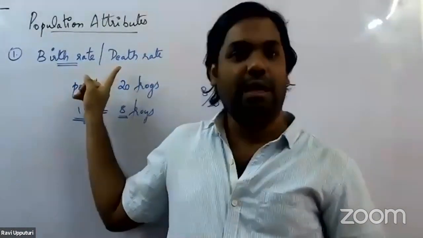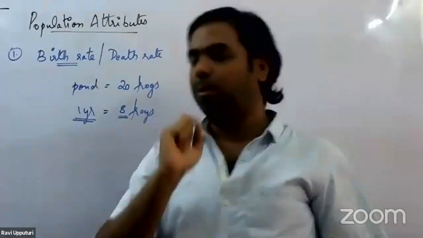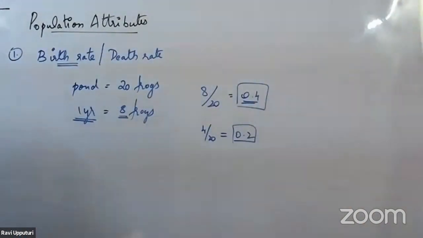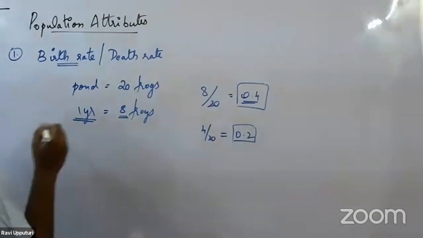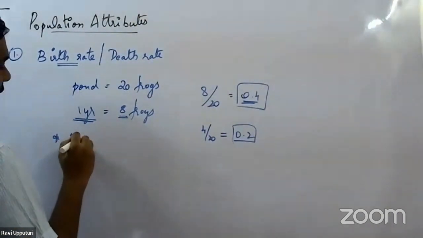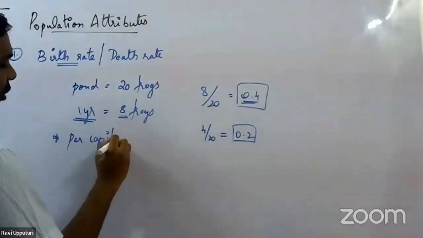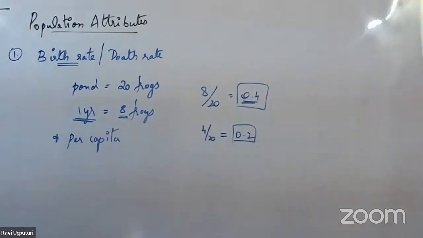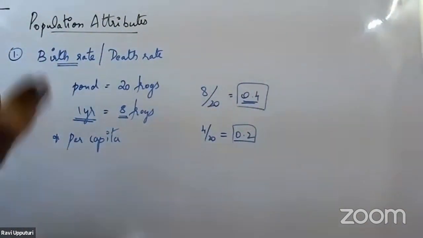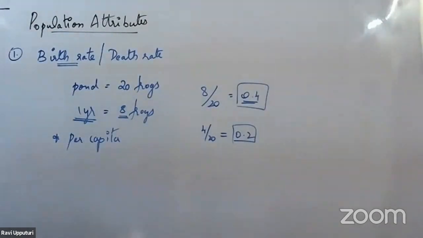One more thing you need to remember: birth rate and death rate are expressed per capita. We call it per capita birth or per capita death.